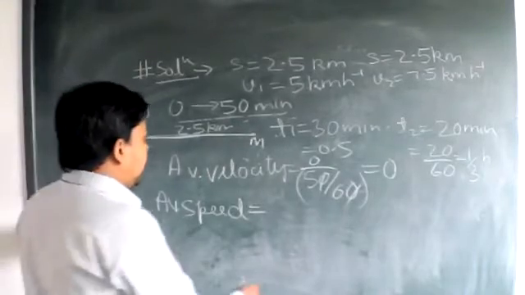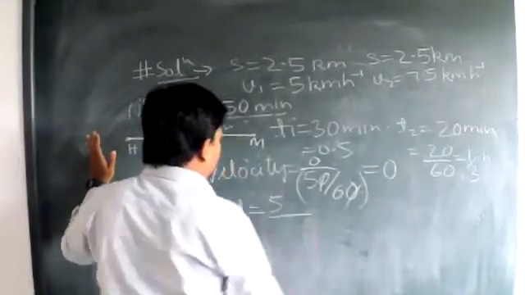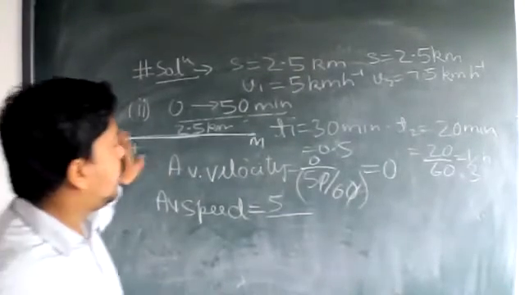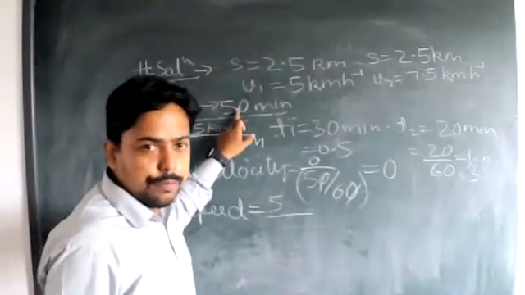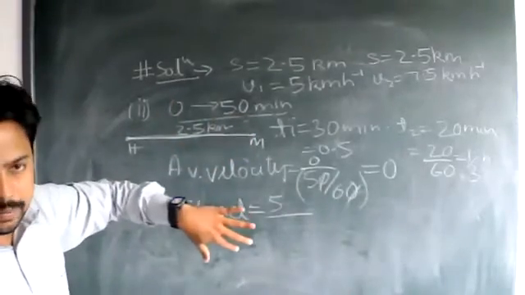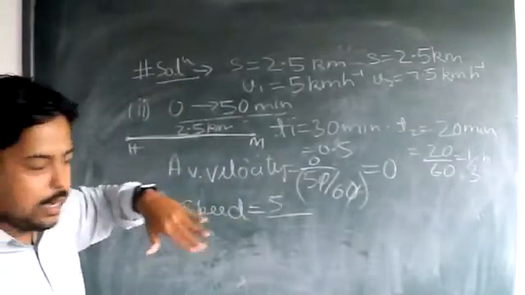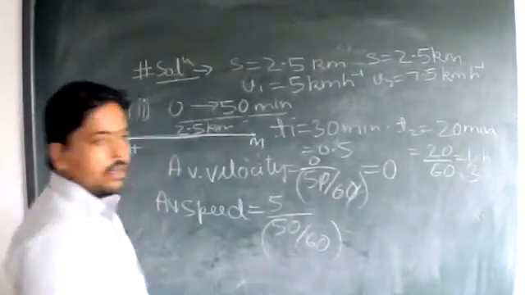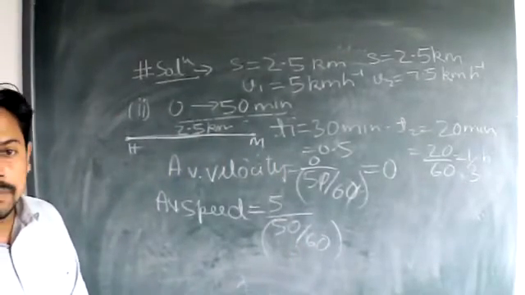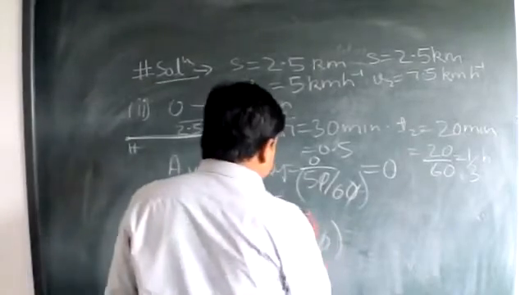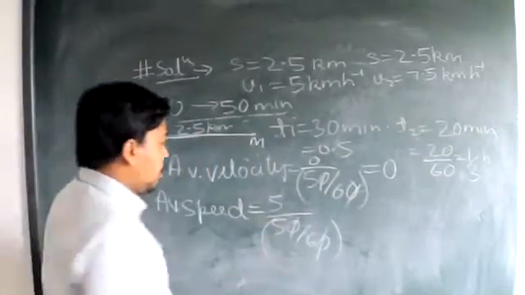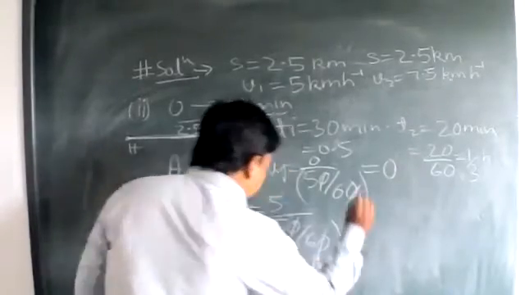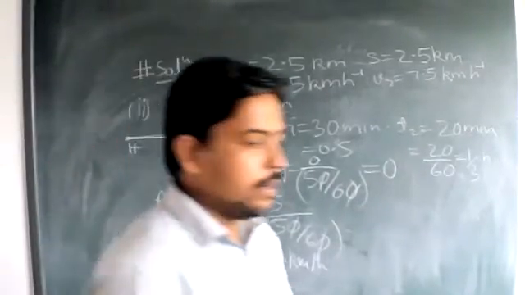Okay, so it will be equal to what? 5 upon time. How much will be the time? 50 minutes, in between 0 to 50 minutes. So 50 minutes will be converted into hours. When it is converted into hours, this 50 will be divided by 60. Okay, are you getting me? This 6 will go up, this will come down, to be 6 kilometer. So this is the value of average speed.